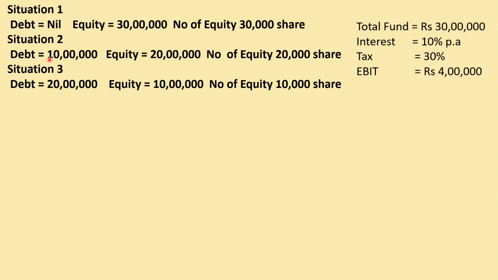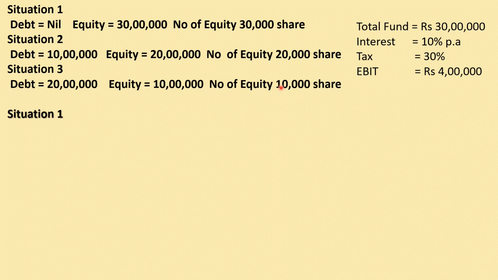Out of 30 lakh rupees, 10 lakh rupees we raised by the issue of debentures, and the remaining 20 lakh rupees we raised by the issue of equity. So the number of equity shares in situation 2 becomes 20,000. Situation 3: 20 lakh rupees we raised by the issue of debentures, and 10 lakh rupees we raised by the issue of equity. So here the number of equity shares becomes 10,000.